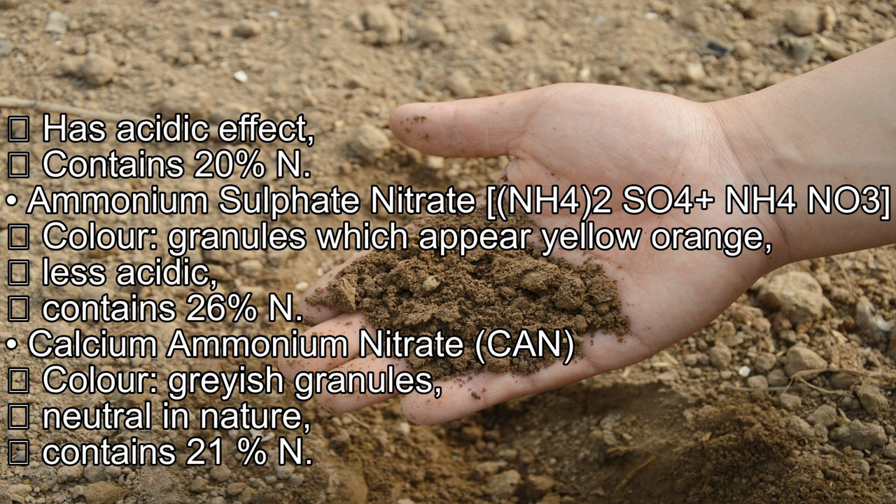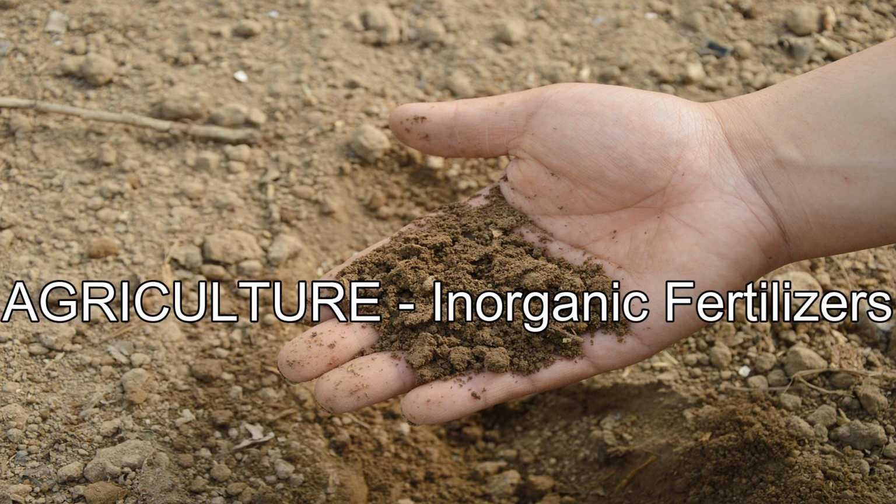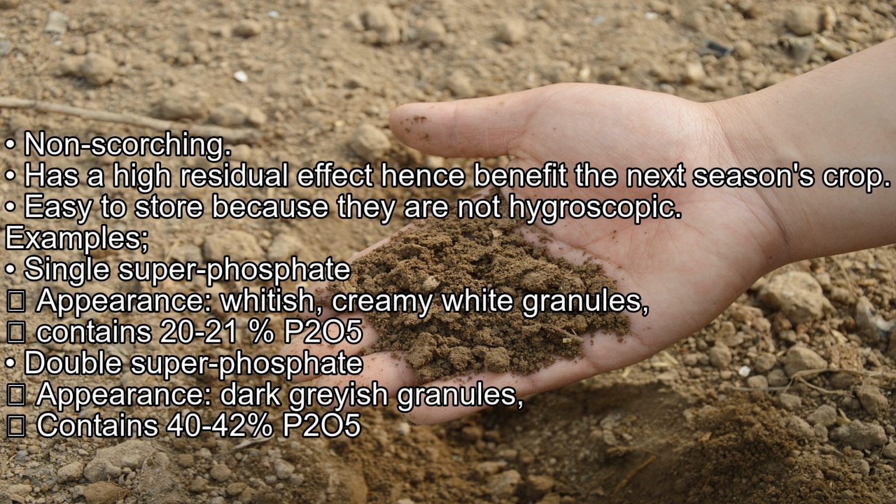Contains 21% N. Phosphatic fertilizers. Non-scorching. Has a high residual effect, hence benefits the next season's crop. Easy to store because they are not hygroscopic. Examples: single superphosphate. Appearance: whitish, creamy white granules. Contains 20-21% P2O5.